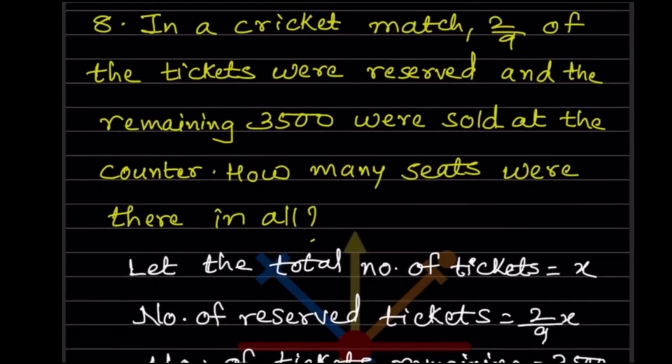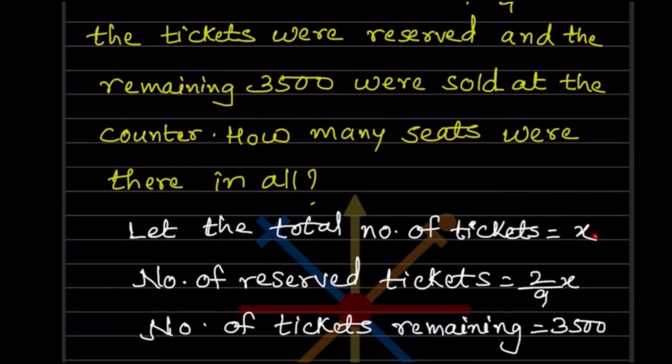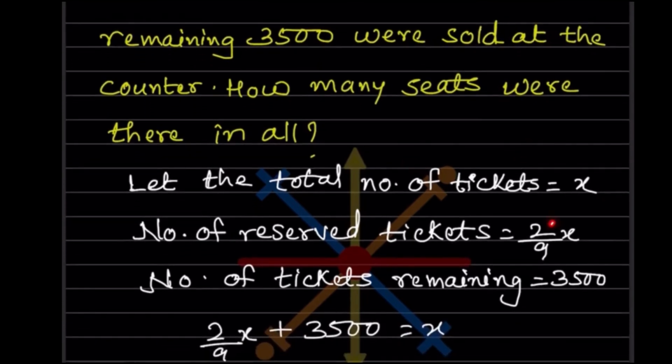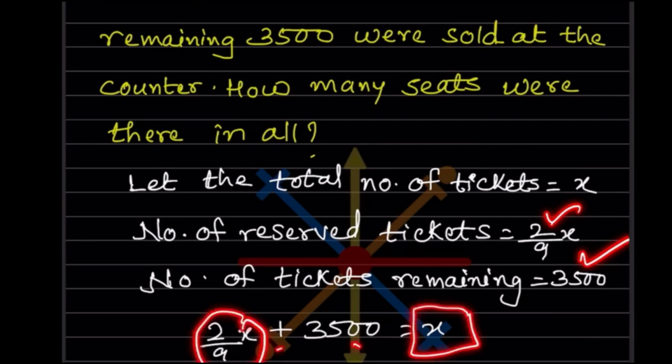In a cricket match, 2 by 9 of the tickets were reserved and the remaining 3500 were sold at the counter. How many seats were there in all? So let the total number of tickets be X, because we don't know how many there are, that is the total number. So the number of reserved tickets, that is what they said, 2 by 9 of the tickets, we consider the total as X, means 2 by 9 of X, that is 2 by 9 X. And they said the number of tickets remaining is 3500. So now what happens here, this total number means we can do this plus this, 2 by 9 X plus this is going to be the total X.